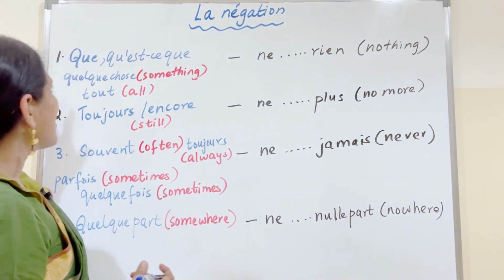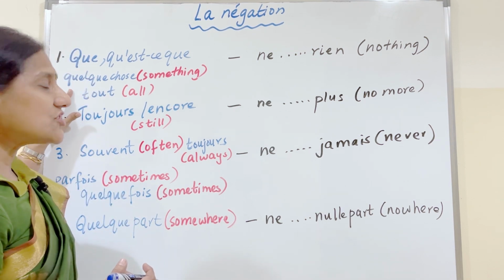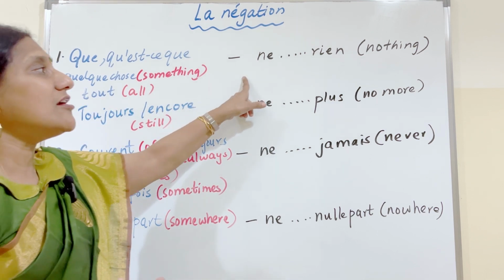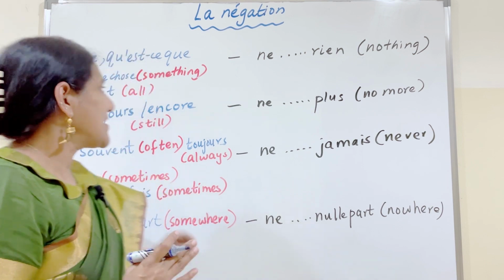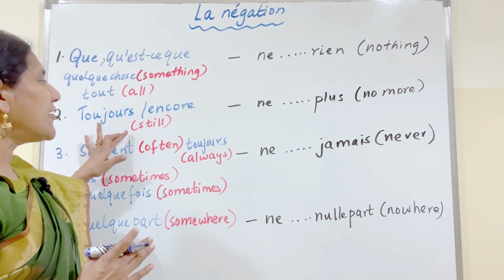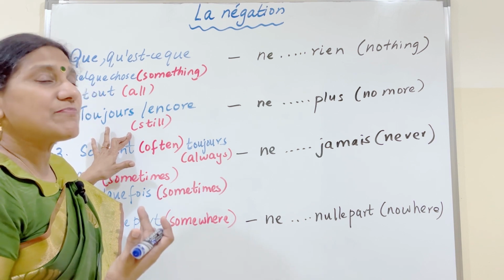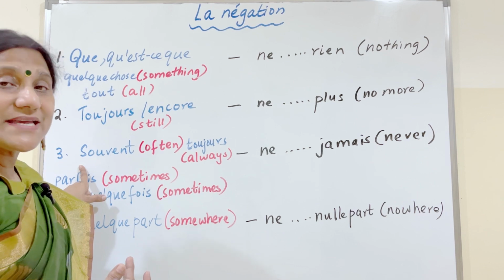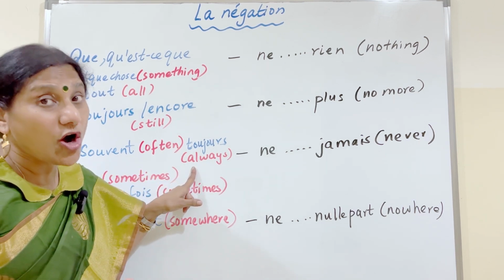So let's see. When we have que, qu'est-ce que, quelque chose, which means something, or tout, which means all, it changes to ne plus verb plus rien, which means nothing. Then toujours or encore can mean still. It changes to ne plus verb plus plus, which means no more. Souvent means often, or toujours also here means always.